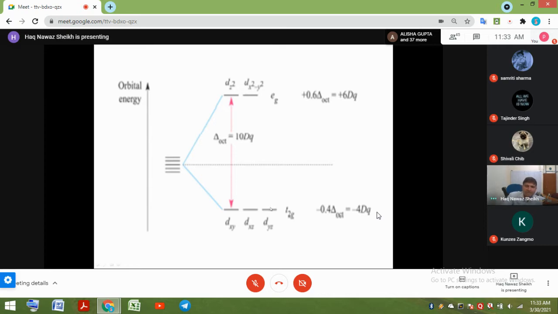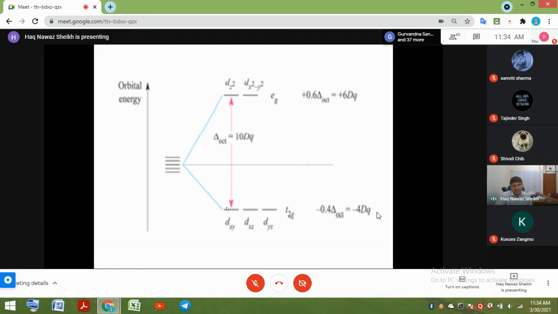The fourth one has a choice. It can go either here or it can come and join this. If it joins this orbital, there will be two electrons in this orbital, and the repulsion between two electrons within the same orbital is measured by a parameter known as pairing energy. So on one hand, there is pairing energy, the repulsion between electrons in the same orbital, and on the other hand, there is Δ0, the crystal field splitting.